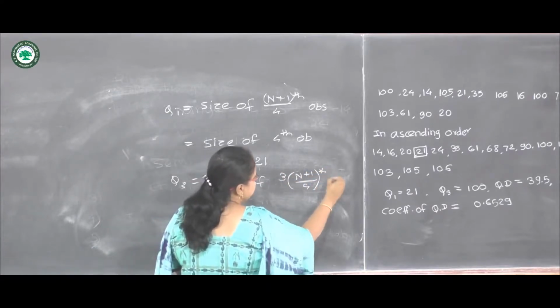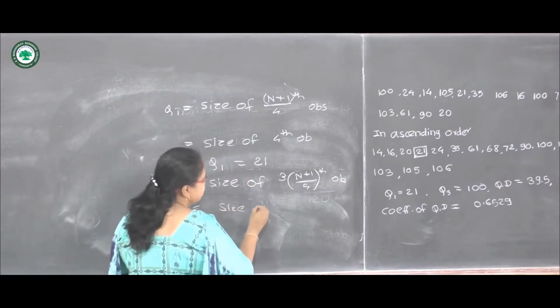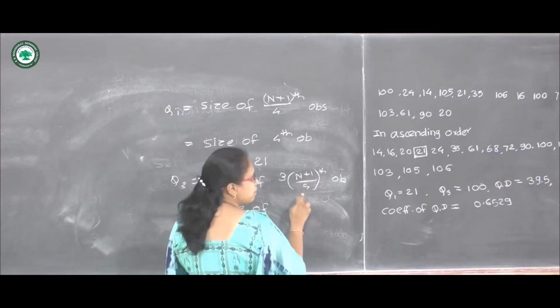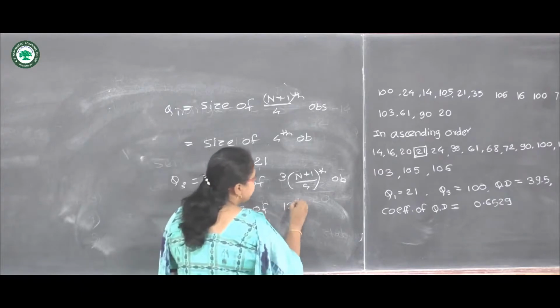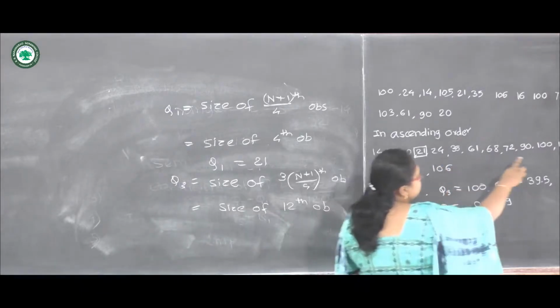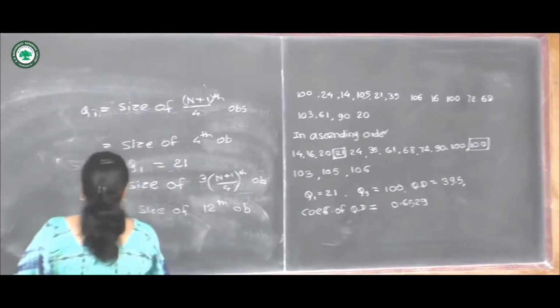Then Q3 can be obtained by this formula, size of 3 into (n plus 1) upon 4th observation. So n is 15, so 15 plus 1, 16 upon 4, which is 4, so 3 into 4 gives the size of the 12th observation in the data. We can see that the 12th observation is 100. So our Q3 will be 100.